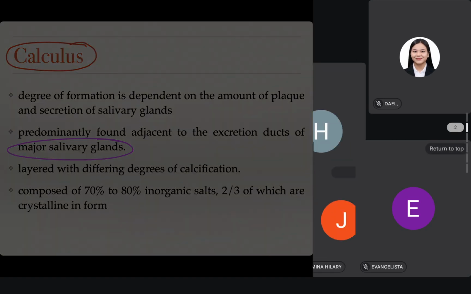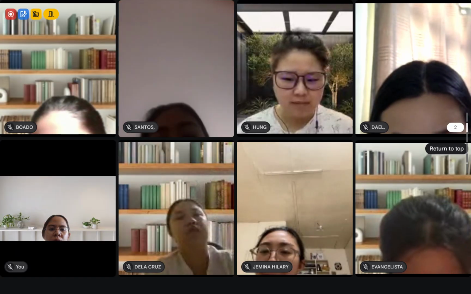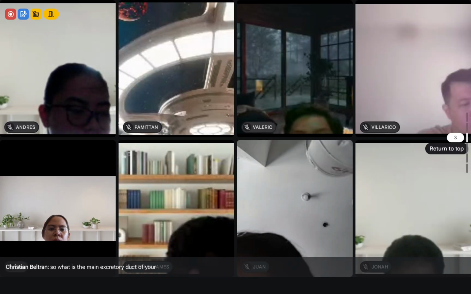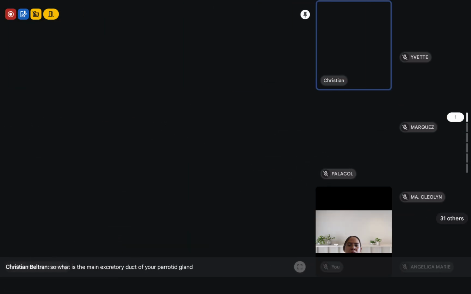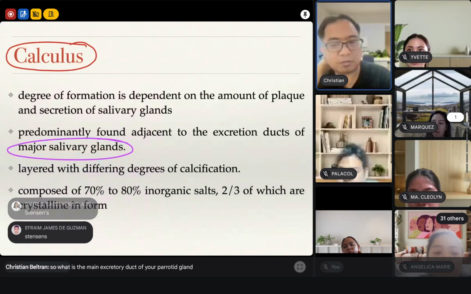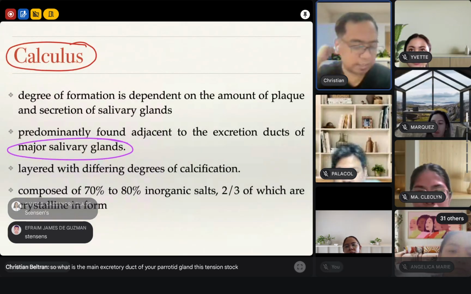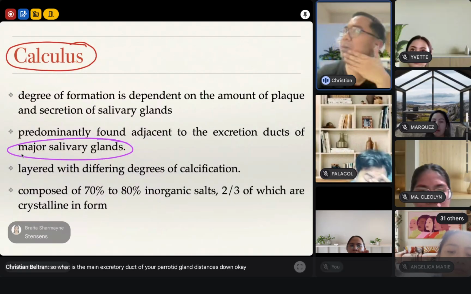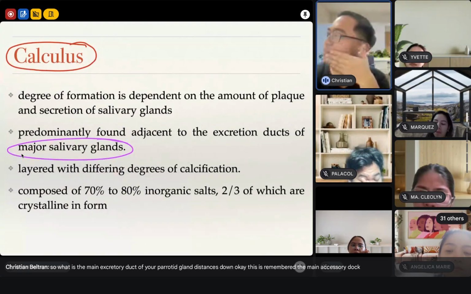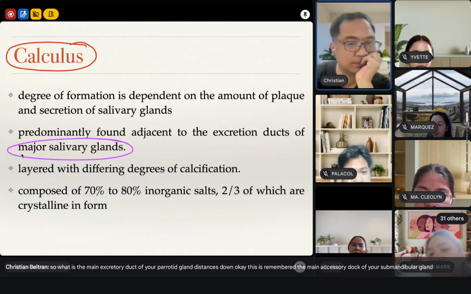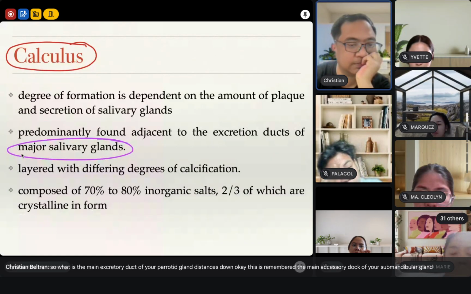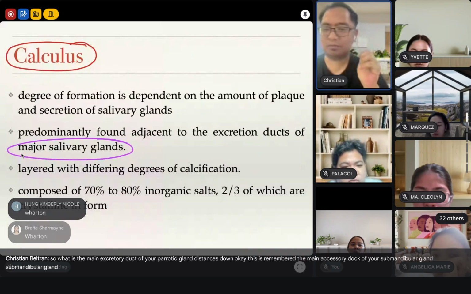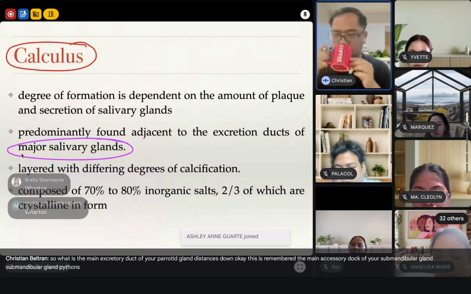The parotid is the salivary gland. So what is the main excretory duct of your parotid gland? The Stenson's duct. Stenson's duct. Okay? Do you still remember the main excretory duct of your submandibular gland? Submandibular gland. Wharton's.